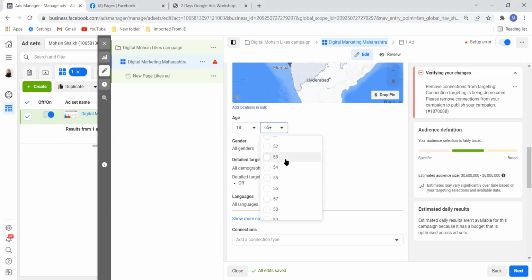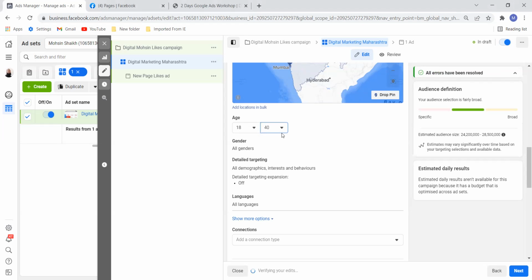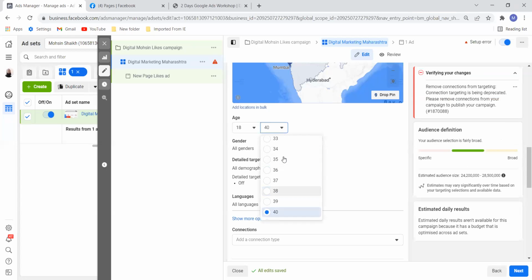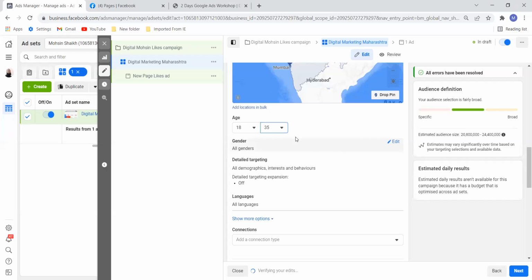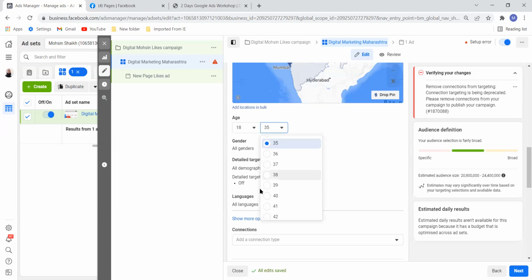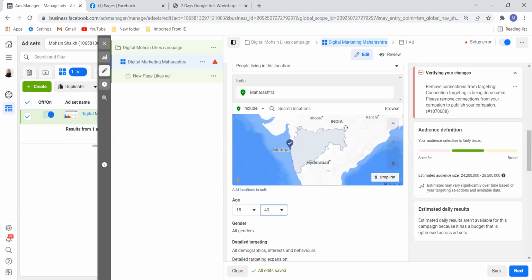Okay. 18 to 40. But many digital marketers go with 18 to 35. This is what they enter. But I personally suggest 18 to 40 is good. See, we have so many people.